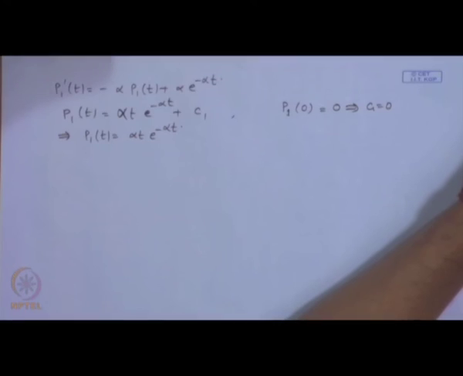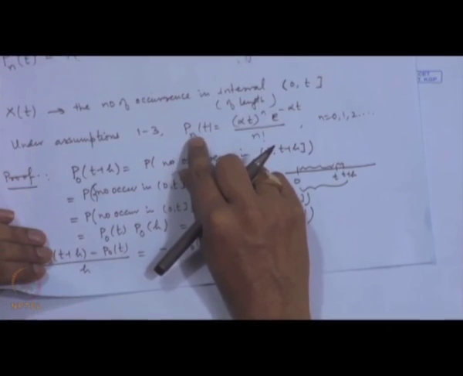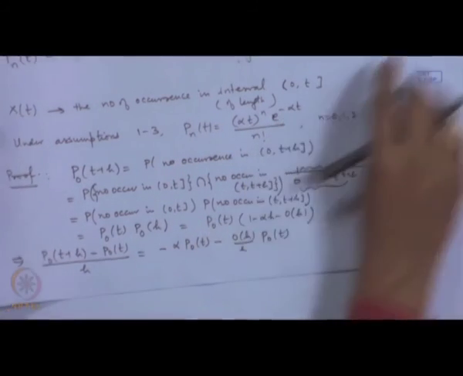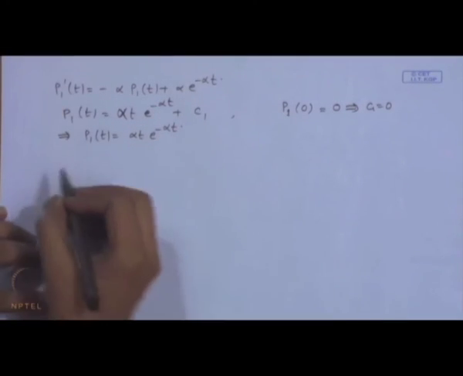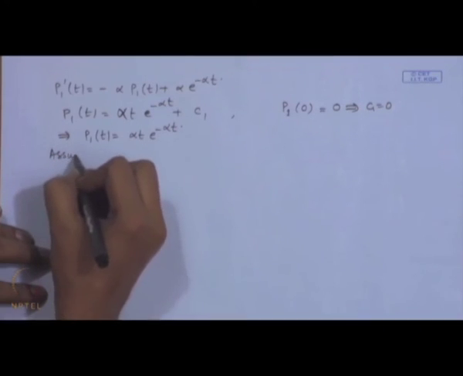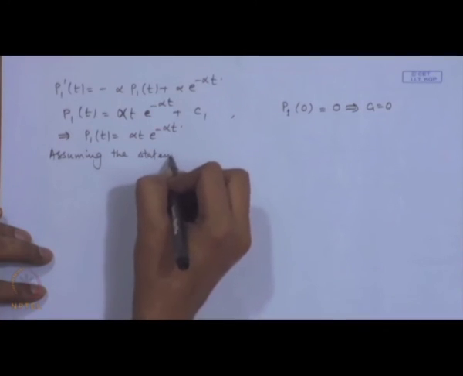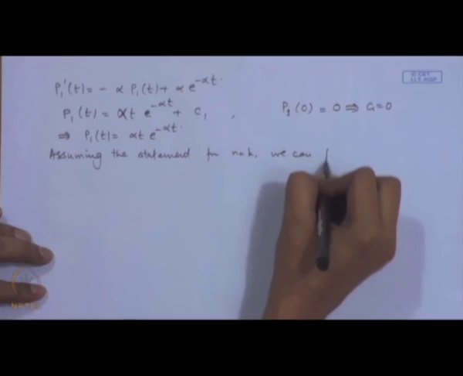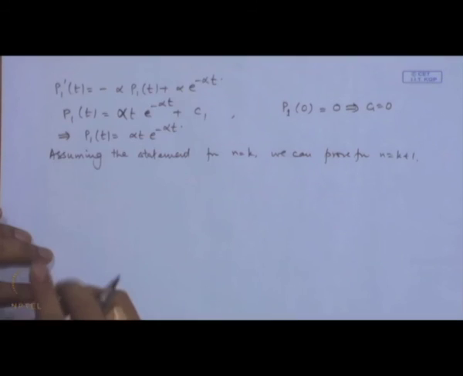Now, once again if we note here the general expression that we wanted to prove, in this one if we put n is equal to 1, we get p1(t) is equal to alpha t into e to the power minus alpha t. So, we have proved this statement for n is equal to 1 also. So, assuming the statement for n is equal to k, we can prove for n is equal to k plus 1. So, this result is proved.